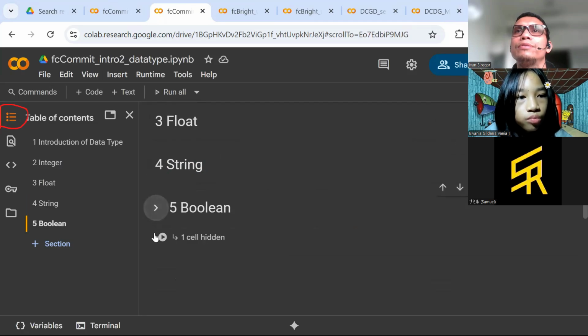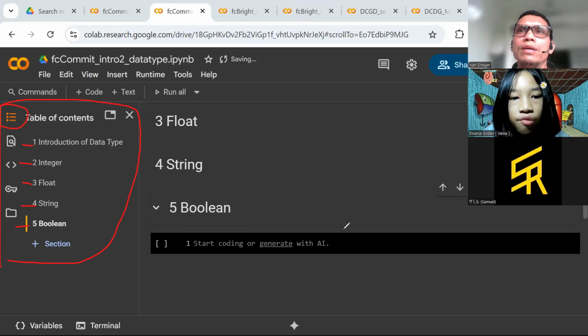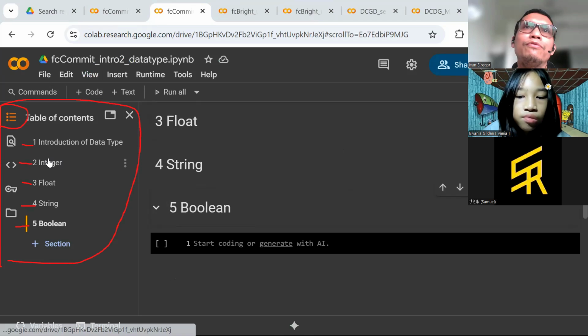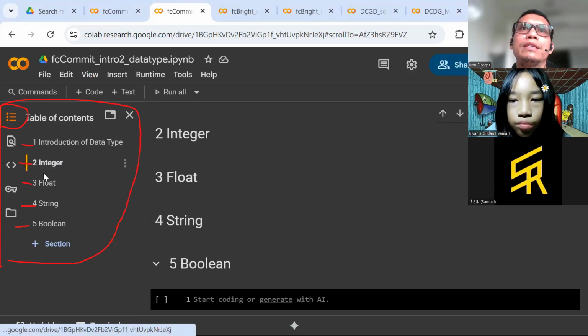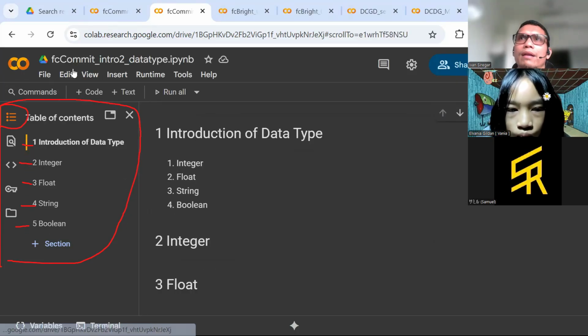Okay, so you see here that we have introduction, integer, float. We have the navigation panel on the left side. This navigation panel will be very helpful, especially when you are having a lot of lines of code. Instead of scrolling, you can simply move from one section to the other by clicking on the link, the structure, the hierarchy on the left panel.